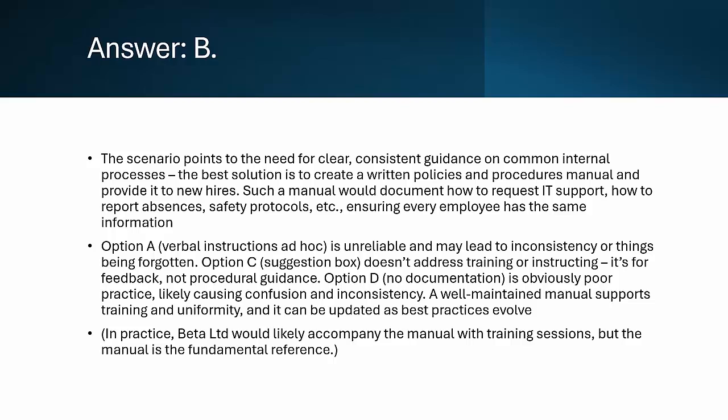Option C is incorrect. A suggestion box collects feedback, but it doesn't teach employees how to follow procedures. Option D is incorrect. Having no documentation would cause chaos, leading to confusion and mistakes. Key takeaway: a written manual is the best tool for training new employees and ensuring everyone follows the same rules. Many companies also combine manuals with training sessions for better understanding.